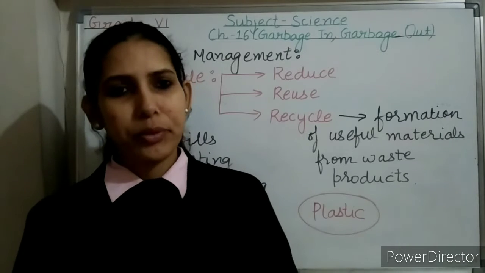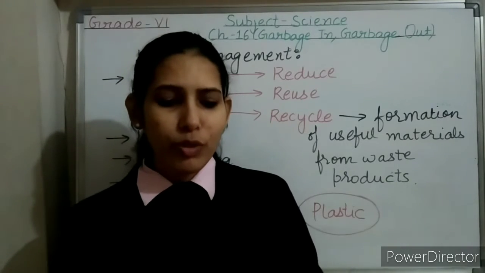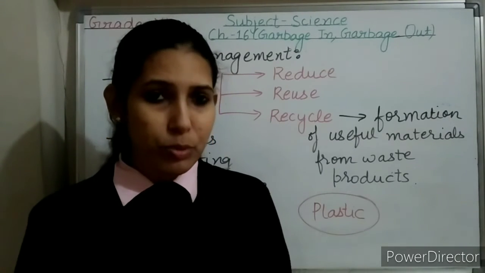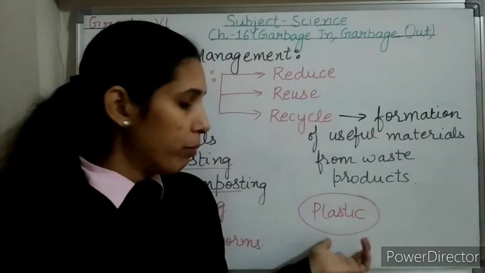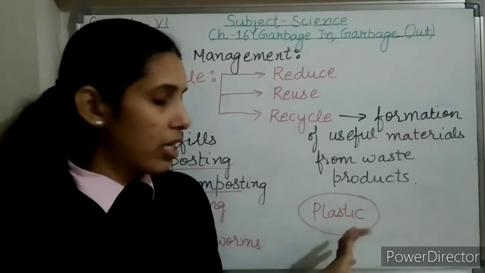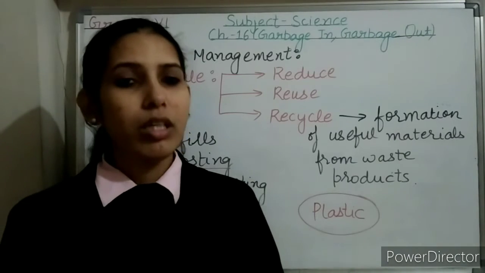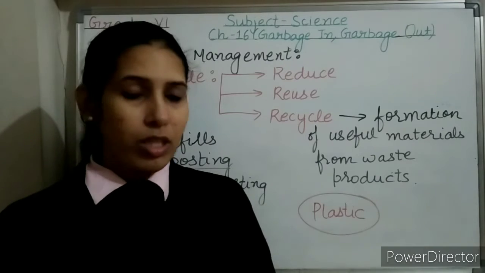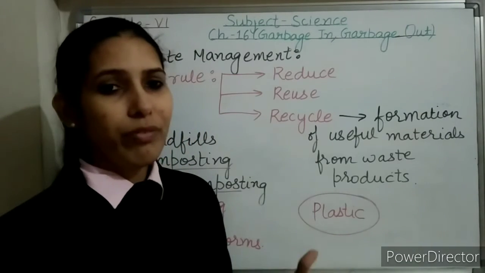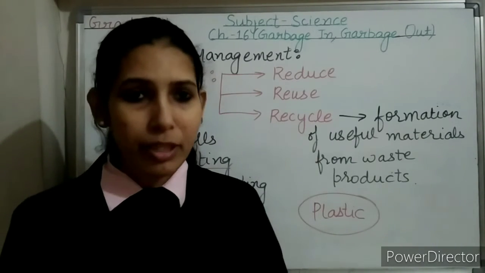If you look at your homes, you will see most of the objects around you are made up of plastic. But the biggest problem is that plastic is non-biodegradable in nature, so the disposal of plastic waste is a big problem.